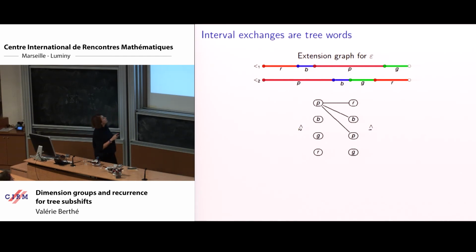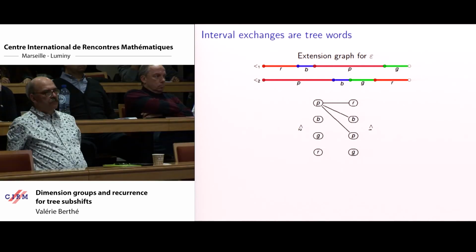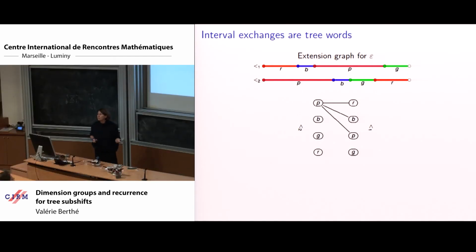And then if I want to see the other rows, I just look at who falls below whom, and you see that you will have something connected and with no cycle. So that's for the empty word. Then if I continue, B is below P, G is below P, and R is below P and G. So you can put the extra arrows and you have something which has no cycle, which is planar.